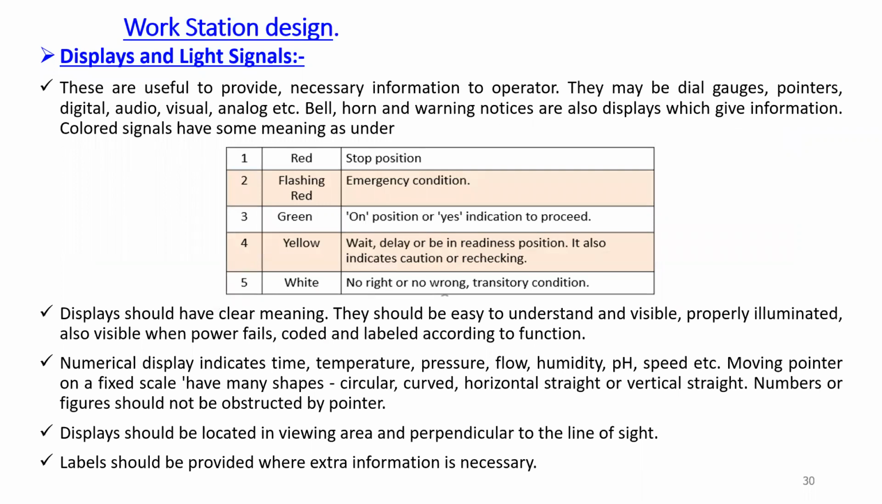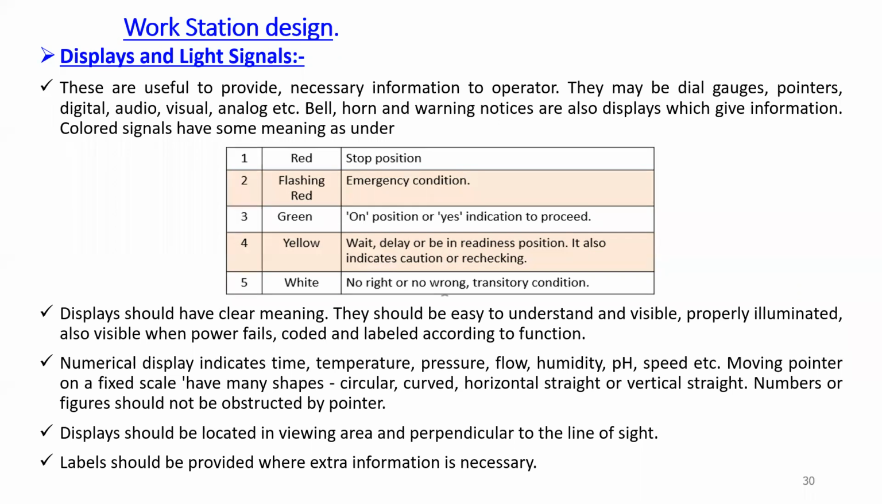Then regarding the displays and the light signals, we can adopt some guidelines under the workstation design guidelines. These are useful to provide the necessary information to the operators. There may be a dial gauge like a pressure gauge. There may be a pointer. There may be a digital display. There may be audio signals. There may be visuals. There may be analog, etc.